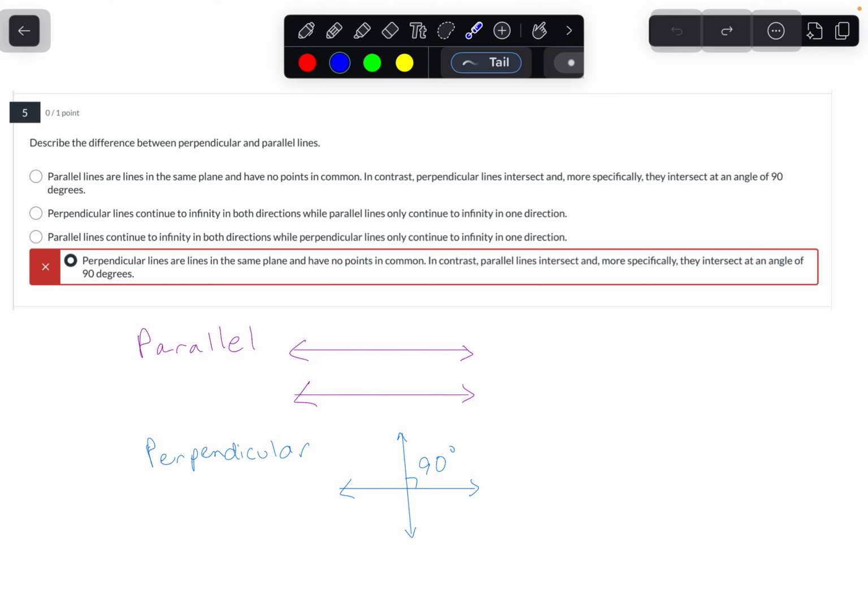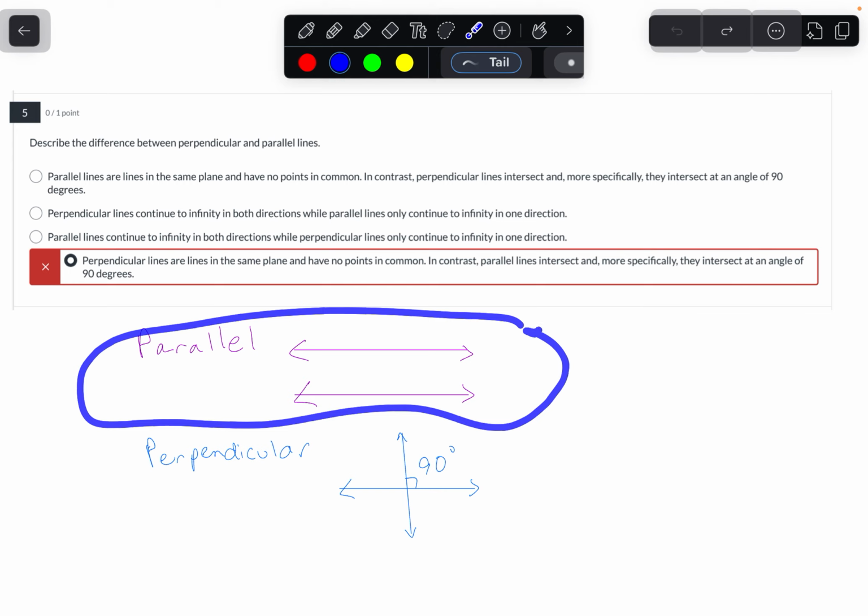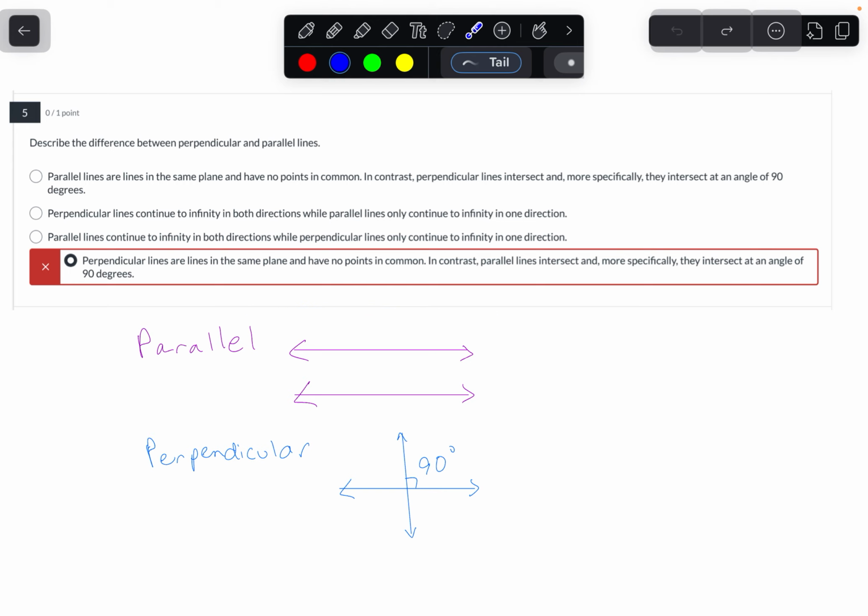Now, parallel lines. A line in general, no matter what kind of line it is, goes in both directions. They have arrows to indicate that they keep going on forever and ever in both directions. So any line has that about it. But two parallel lines, you can think of them almost like railroad tracks. They're following the same path. They never meet. They have no points in common. Okay, so those are parallel lines. So you just have to think they never meet. They're like railroad tracks, no points in common.